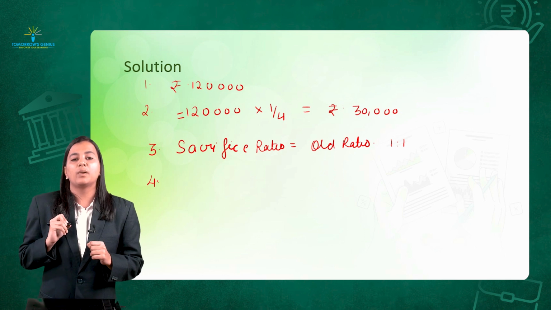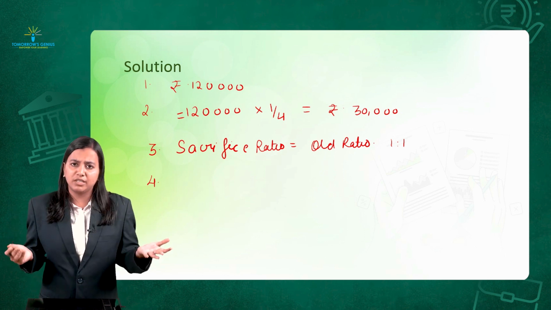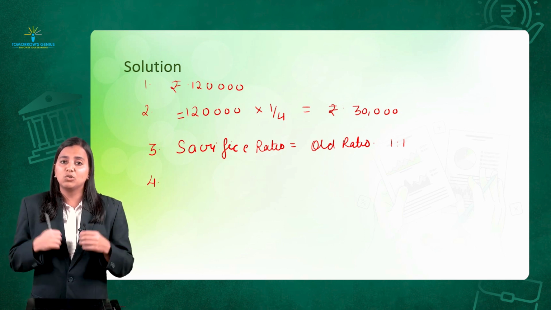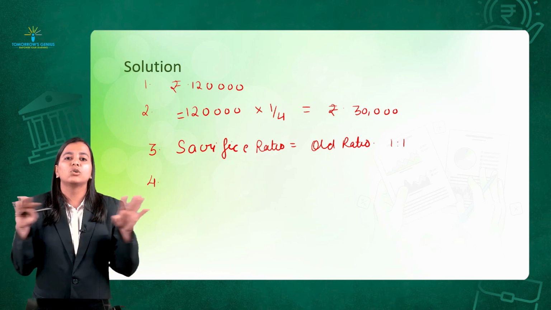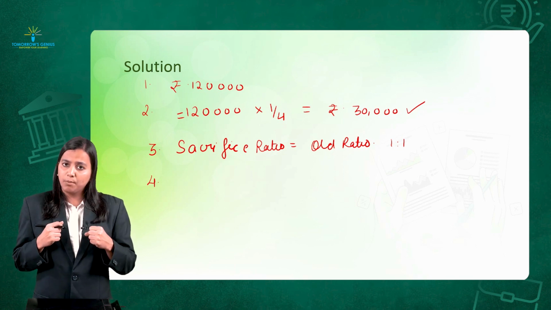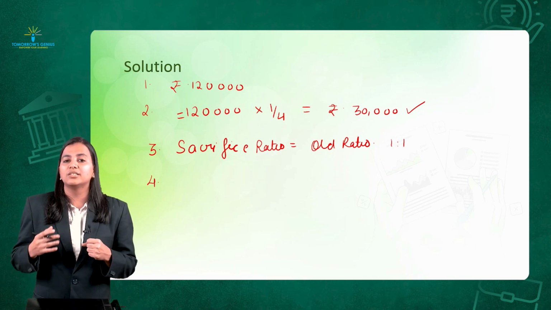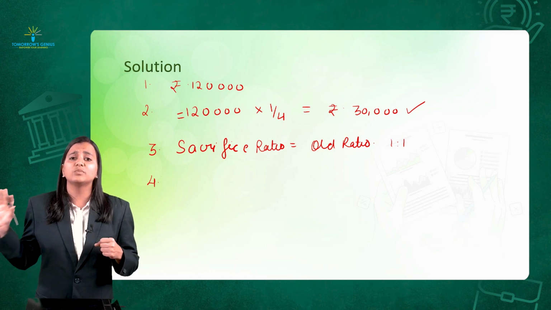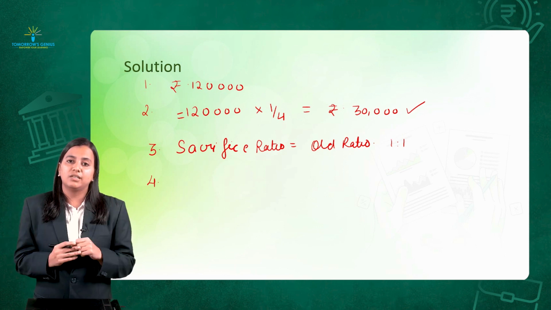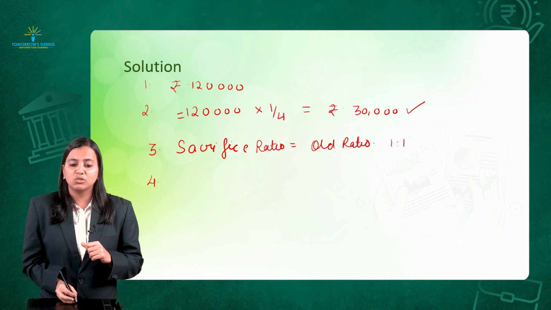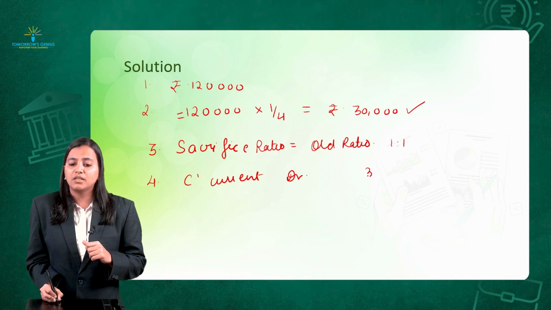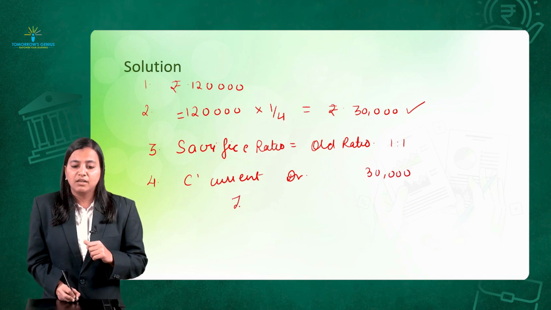Lastly, you have to pass the journal entry, that is the actual accounting treatment task. In this case, the new partner C has failed to bring the goodwill because in the question they have not stated it. So we assume the amount of rupees 30,000 is yet to be brought. But we have to compensate the old partners, correct? This 30,000 has to be credited. Since he has not brought the money, we have to open the new partner's current account. Who is our new partner? C. So his account has to be debited by the 30,000 rupees amount, and who will get credited?